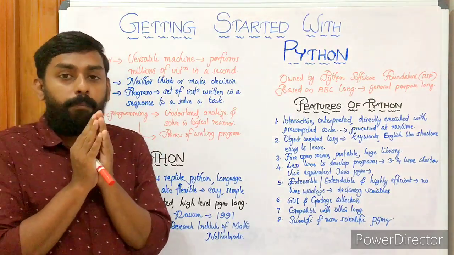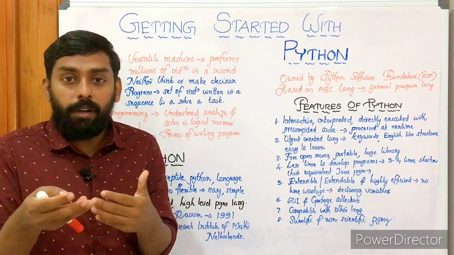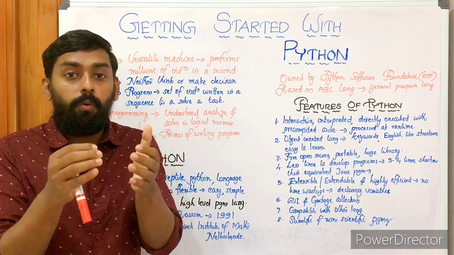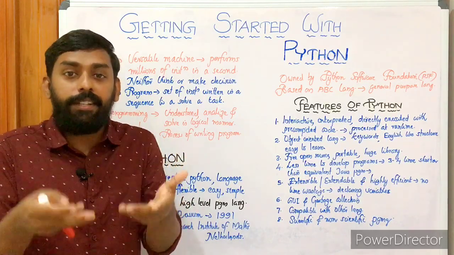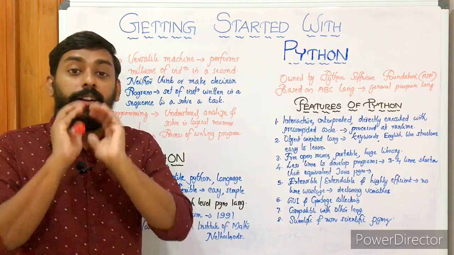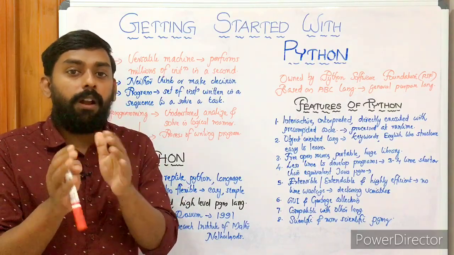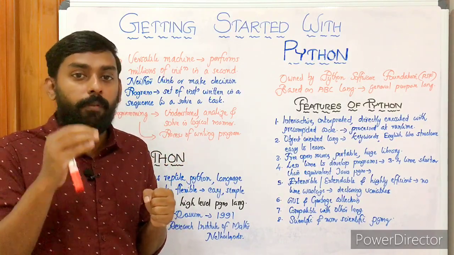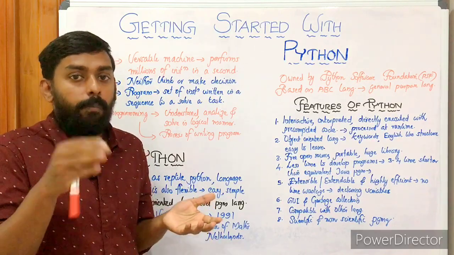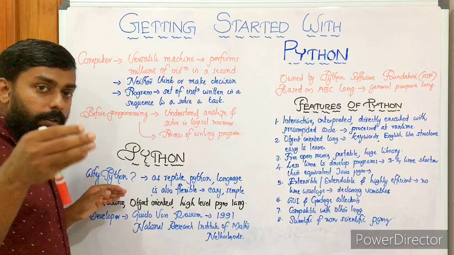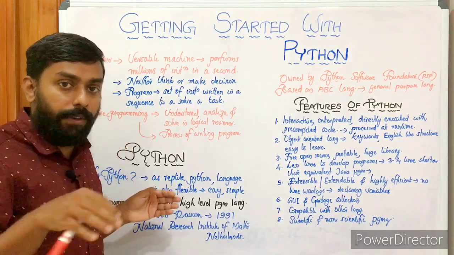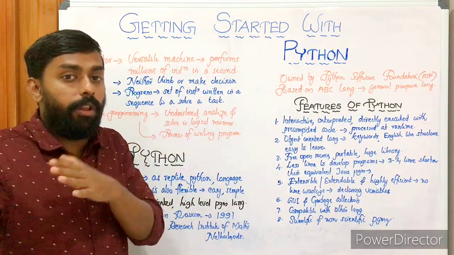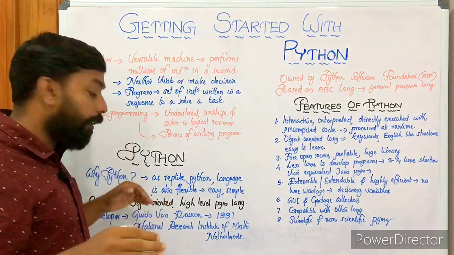Open source softwares are softwares which are provided with the actual source code for the user. We can view the source code, we can edit it, we can modify it, we can redistribute it. We can redistribute the software after modification to the community, but the condition is we must have a license agreement provided by the Free Open Source Software Foundation. After having that license you can go for all these modifications and redistribution. Source code is available, free to modify, free to redistribute.